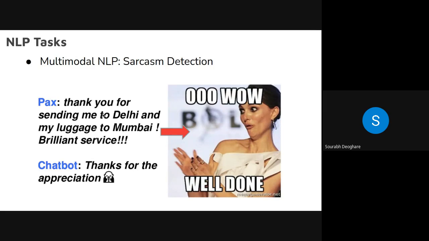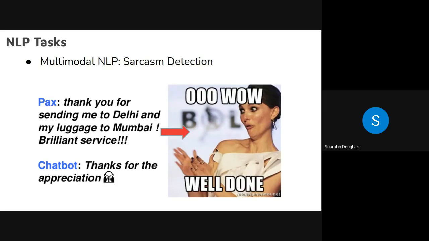A person is saying, "Thank you for sending me to Delhi and my luggage to Mumbai. Brilliant service." Now, if you see this sentence, there is no negative word in the sentence, right? He's saying thank you, brilliant service, and so on. But if you just add that image to it, if you have the signal, if you look at the expressions of the person when he was saying this, from that you may understand that no, the person means something else than what is apparent in the text.